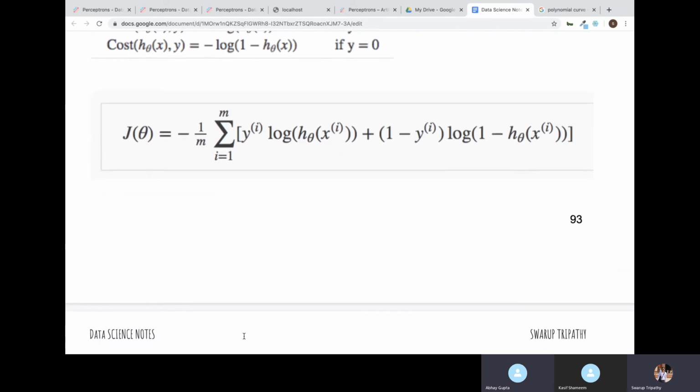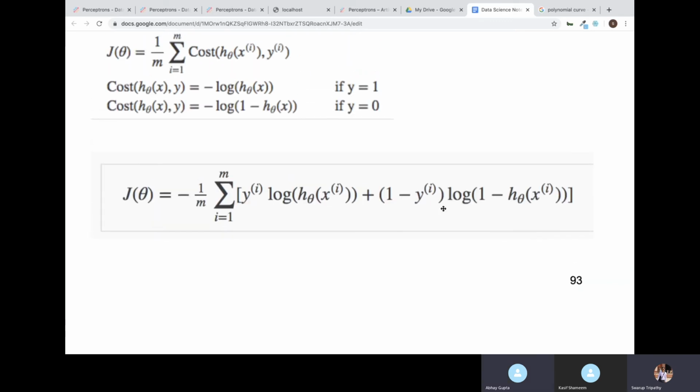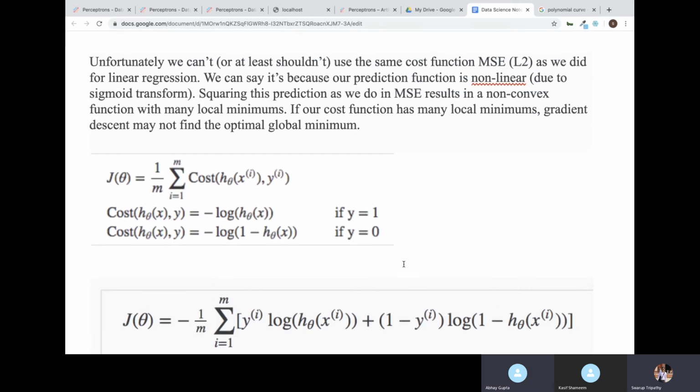To do this logistic regression problem, we are not going to work with the equations here, because in a normal way in Python, working with this equation will take a lot of time. For that we are going to use the scientific way of calculating. Just to remember this, the cost function here will be minus 1 by m into summation of y into log of y pred plus 1 minus y into log of 1 minus y pred.